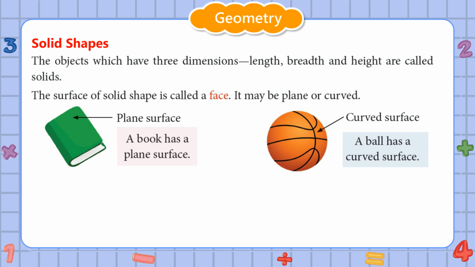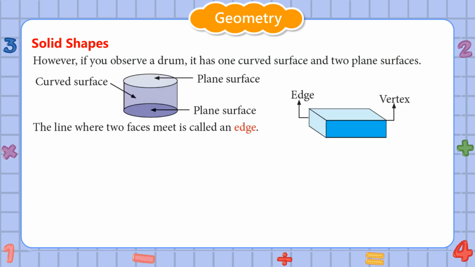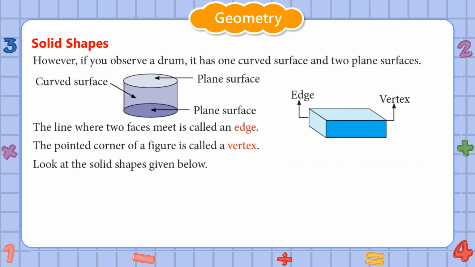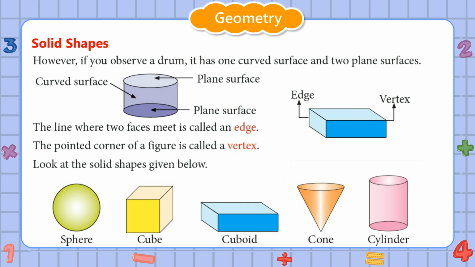A book has a plain surface. A ball has a curved surface. However, if you observe a drum, it has one curved surface and 2 plain surfaces. The line where 2 faces meet is called an edge. The pointed corner of a figure is called a vertex. Look at the solid shapes given below. Sphere, cube, cuboid, cone, cylinder.